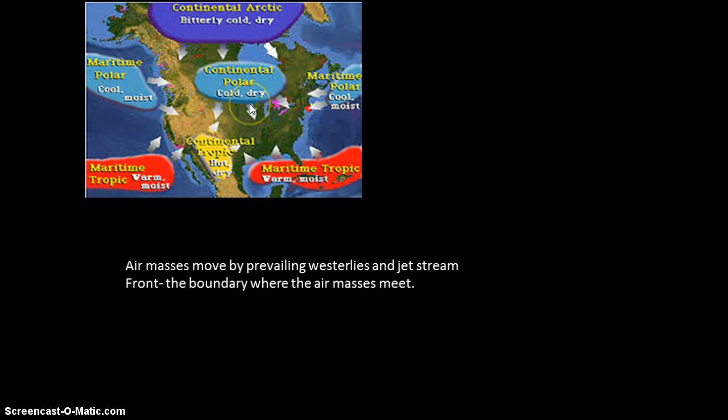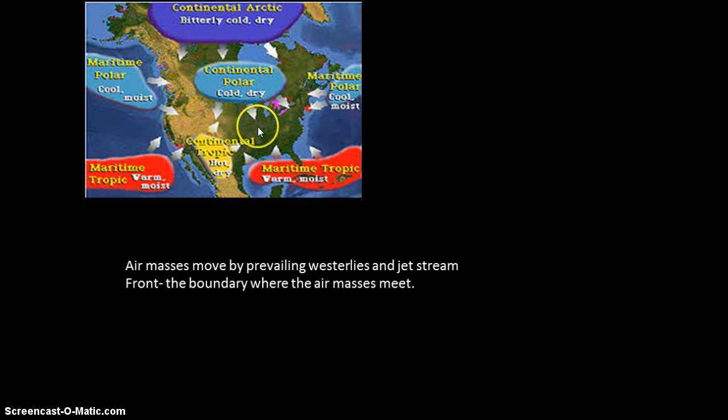When we get our snowstorms, they come from different parts of the west, and sometimes they'll come up from the south as well. But when it starts to get to be spring and summertime, we start to see these types of air masses that move into our area where we have very, very dry, warm conditions, or we start to see that it's warm and wet, so we get a lot of our storms from this.